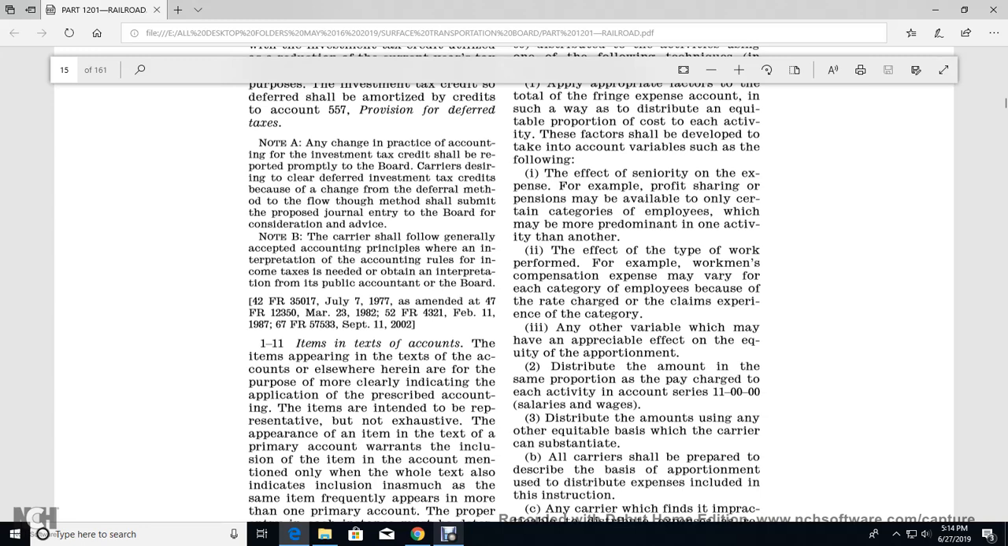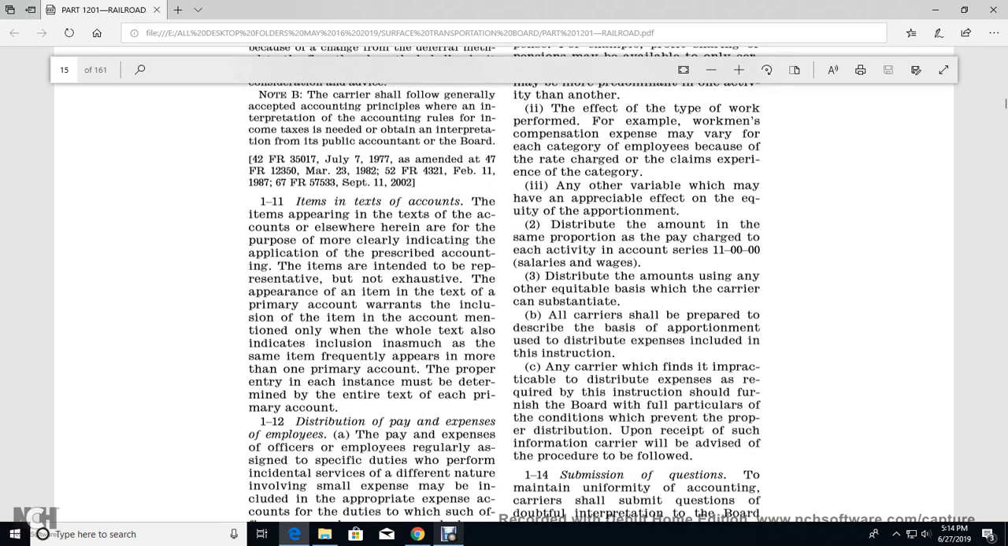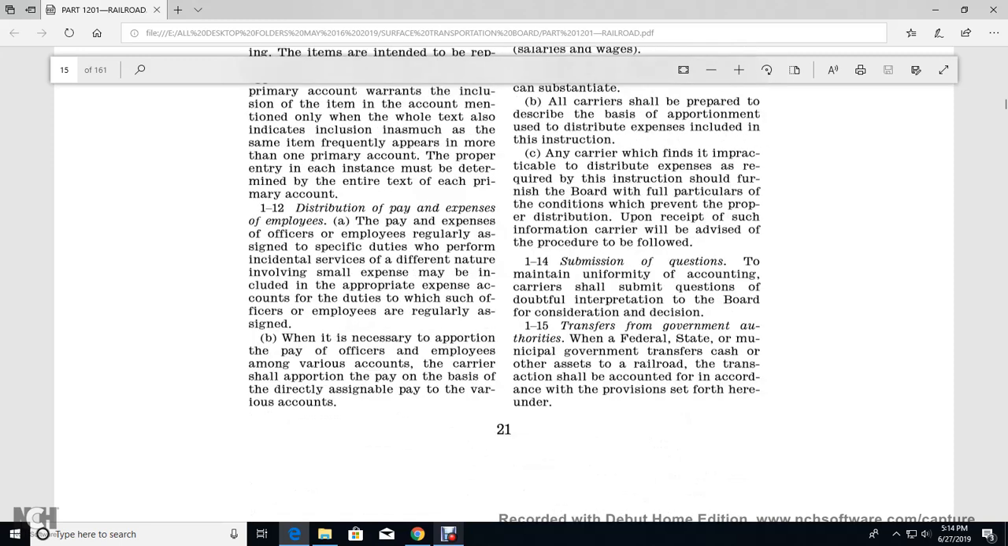Salary wages. Distribute the amount using any other equitable base for the care of the can substantiate. All carriers are to be prepared to describe the base of the apportionment of the distributed expense for the given instruction. All right, C. Any carrier with the impractical to distribute the expense of the required instruction should be further furnished the board with the full particulars with a condition to prevent the proper distribution, unreceived of the information carried by the procedure followed.